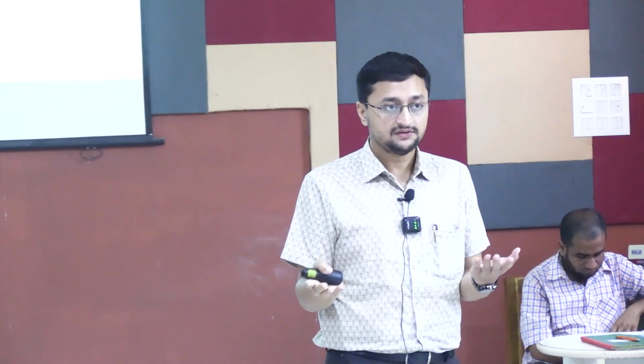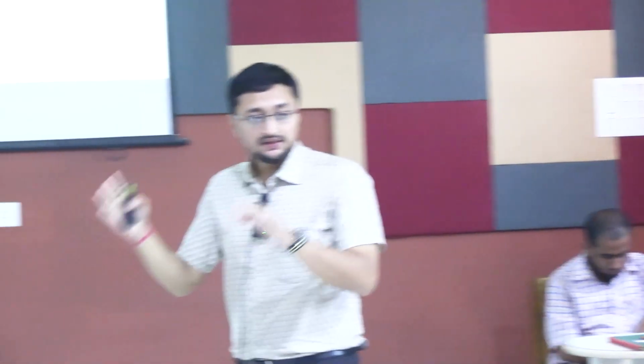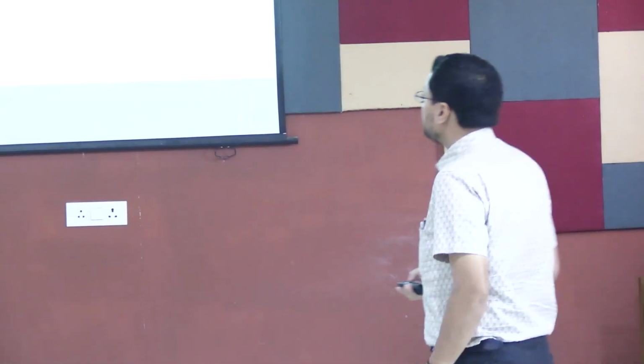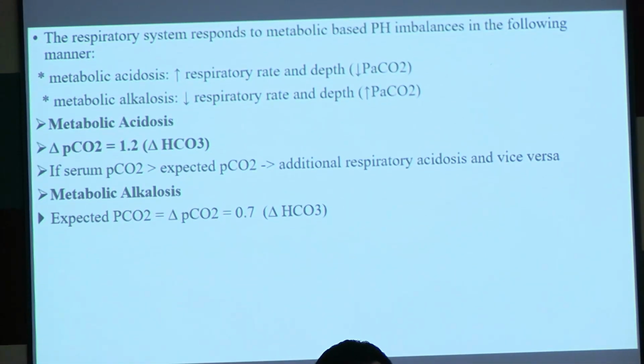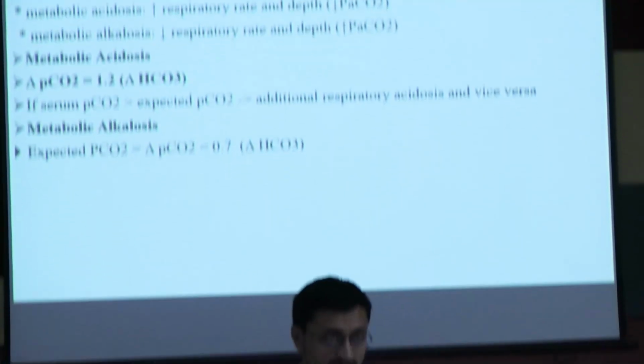Definitely this can happen. So in that case, the patient may have additional metabolic and respiratory acidosis side by side. In case of metabolic alkalosis, the expected delta PCO2 is 0.7 times delta bicarbonate.